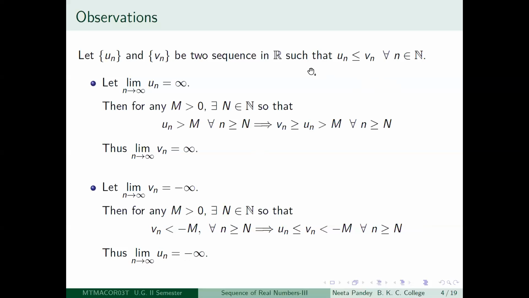So this is an observation which is very, very useful, and you should try to remember this, that if the dominating sequence diverges to minus infinity, then the dominated sequence will also diverge to minus infinity. And if the dominated sequence diverges to infinity, then automatically the dominating sequence will also diverge to infinity. We will be using this without further comment later on.